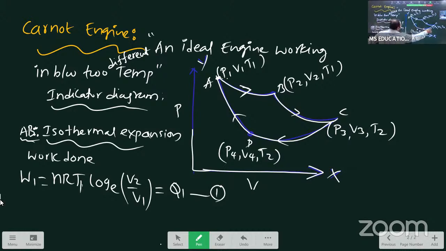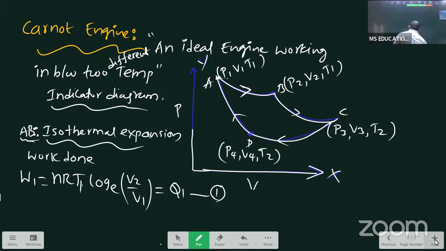Second, BC. In BC, pressure changed, volume changed, temperature also changed. Meaning, temperature, pressure, volume, every parameter changes. That is nothing but the adiabatic process. So in this one, isothermal process is there, adiabatic process is there. This is isothermal expansion. This is adiabatic expansion.